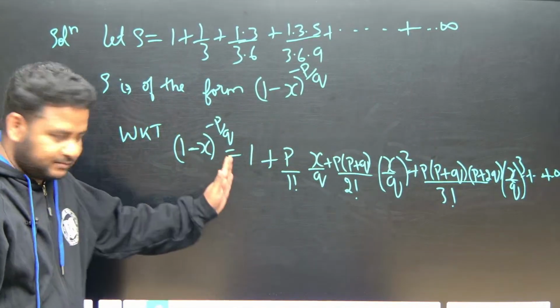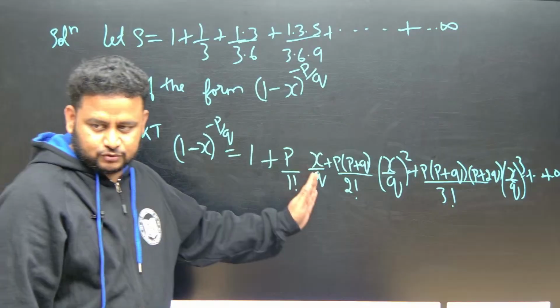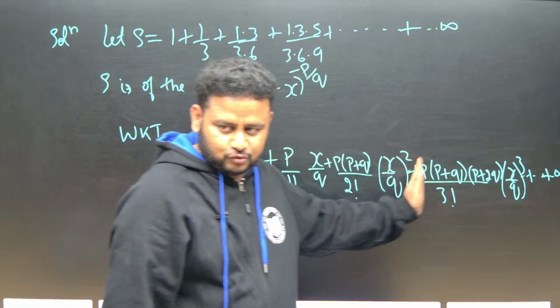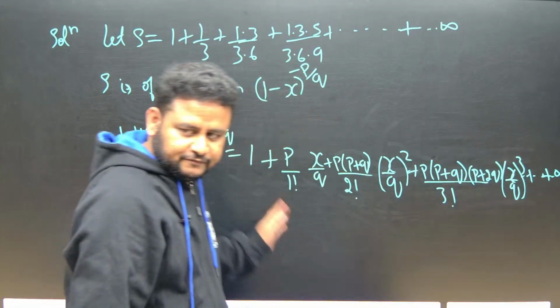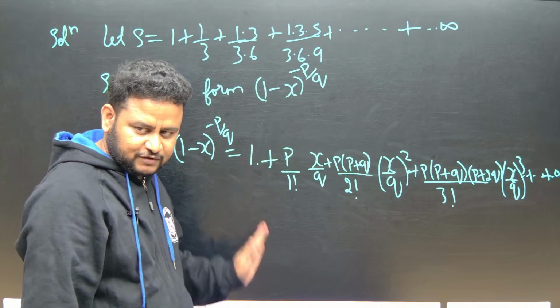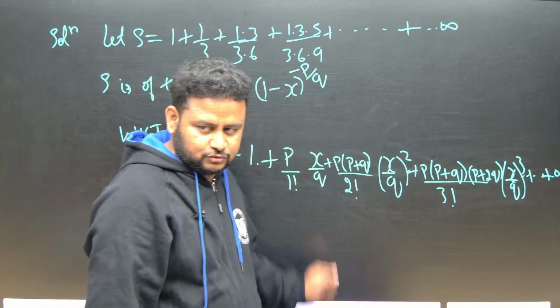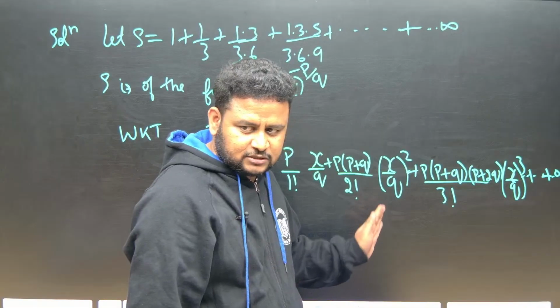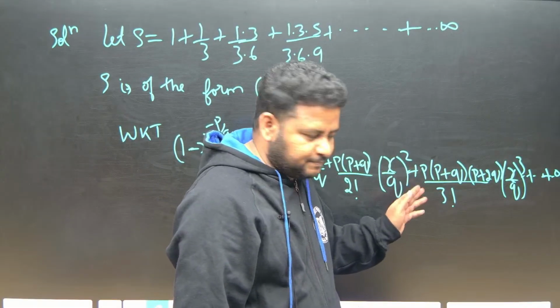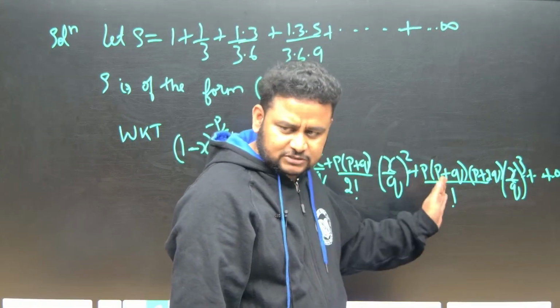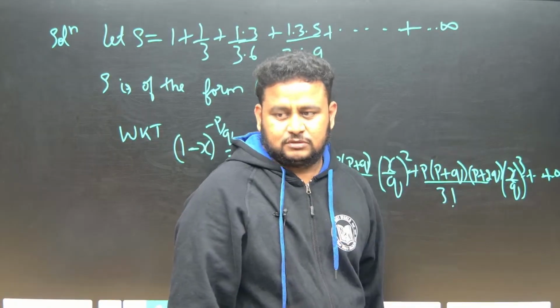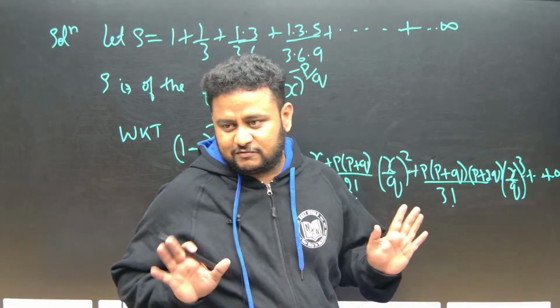See, 1. Next is x by q, x by q whole square, x by q whole cube, up to infinity. Then after 1 we will start with p. P by 1 factorial. Next is p into p plus q. Next p into p plus q into p plus 2q. Previous friends also you should see. Just because you got new friends, you should not forget old friends.